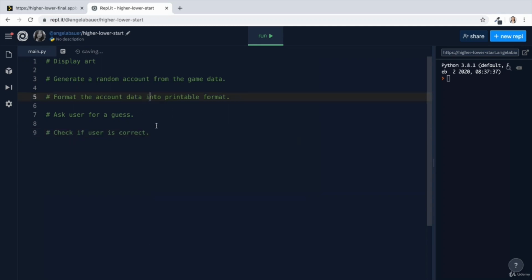Because that's going to require a couple of things, right? We're going to probably have to break down this problem into smaller problems if we want to solve it. So, for example, we probably need to figure out the follower count of each account. And then we'll probably need to use an if statement to check if user is correct.